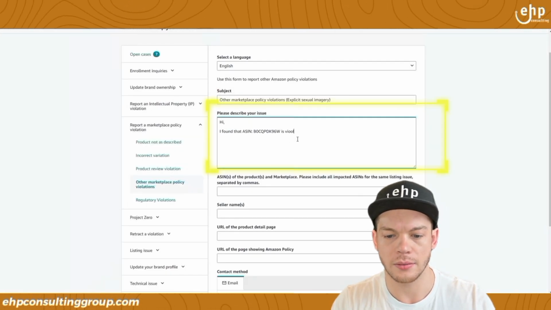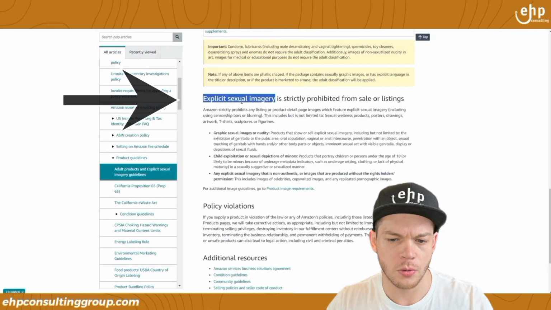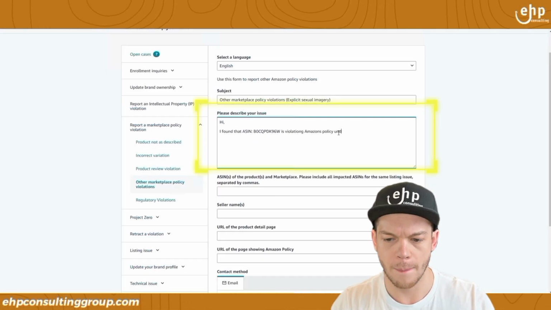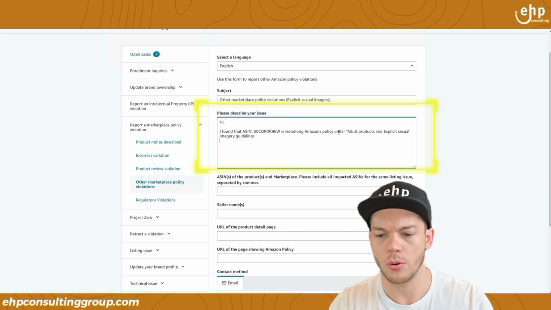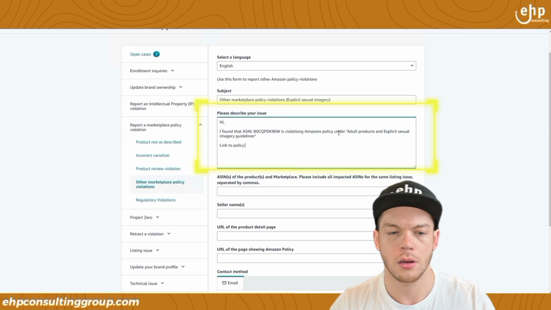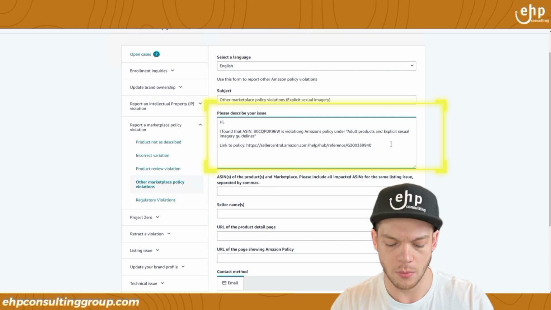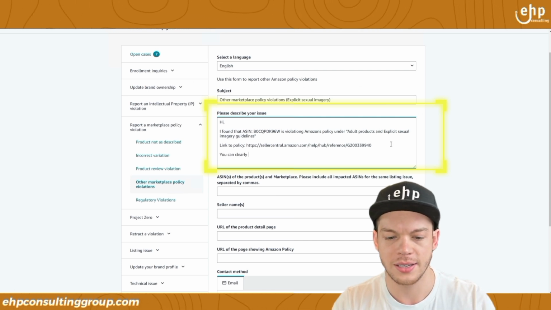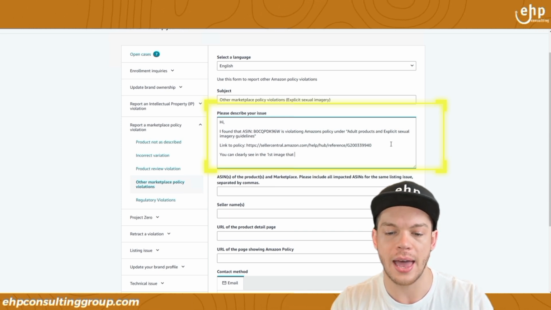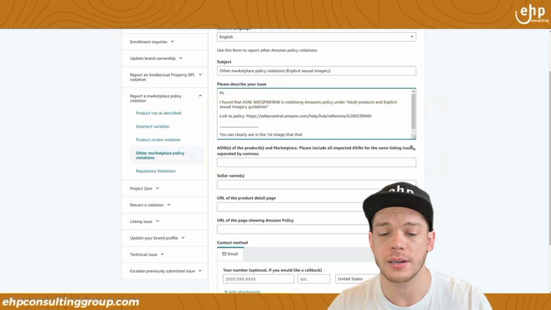is violating Amazon's policy, and they're violating this one under, and boom, bada bing. Nice. Link to policy. So we're going to link it to that policy right there. Bada bing. Yada yada. And then we're going to say you can clearly see in the first image here. I want to do a little space, a little break. Again, I want to make it as easy as possible for Amazon to understand.